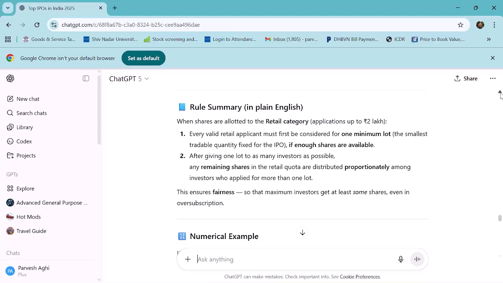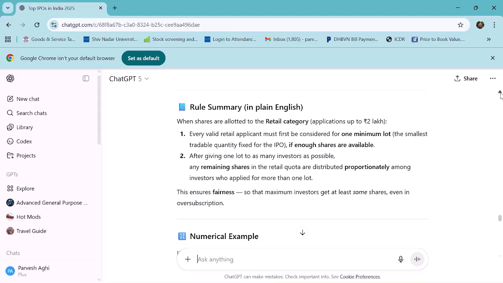A lot size can be 100, 200, 150 or 10 or 15, whatever. The company decides that based on the price which the company has declared. A person cannot just apply for one share. One lot may be, say, 200 shares. So that's called the lot size.